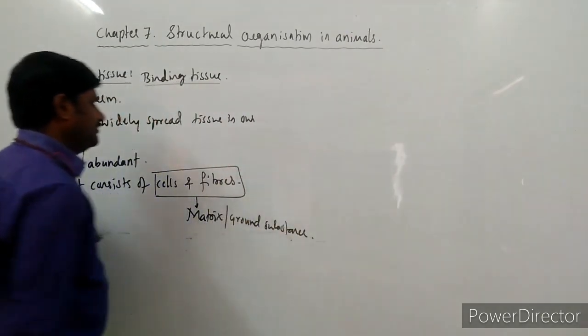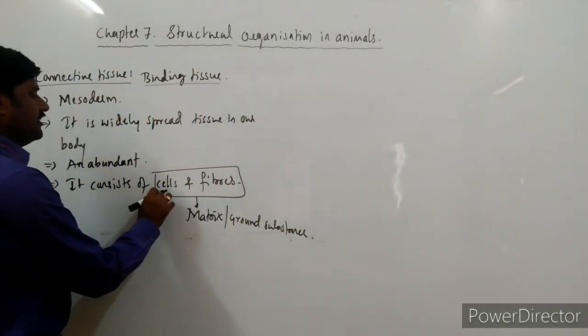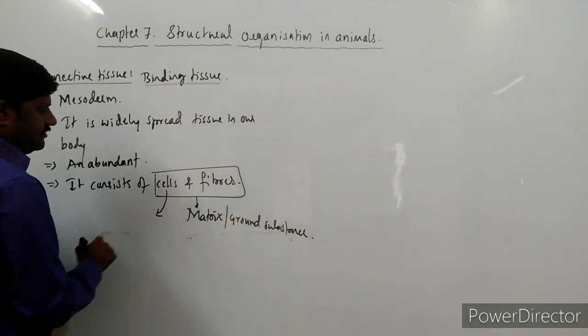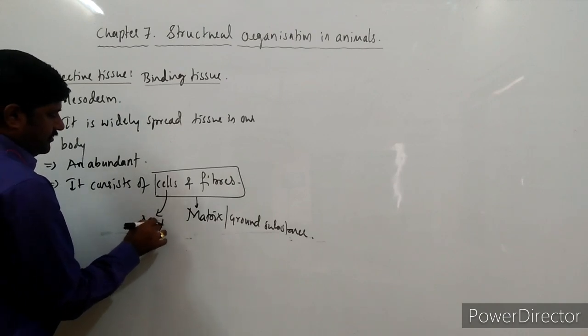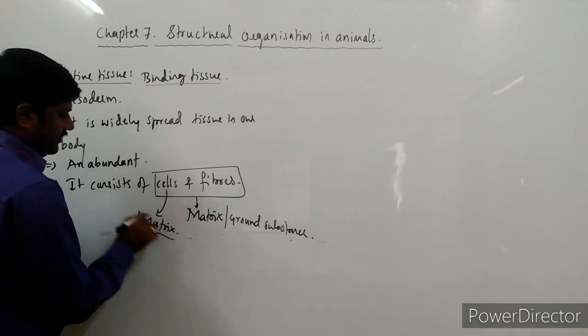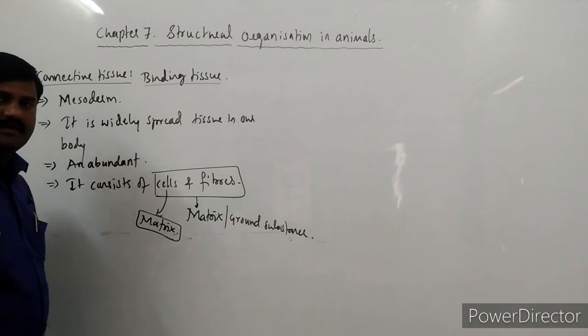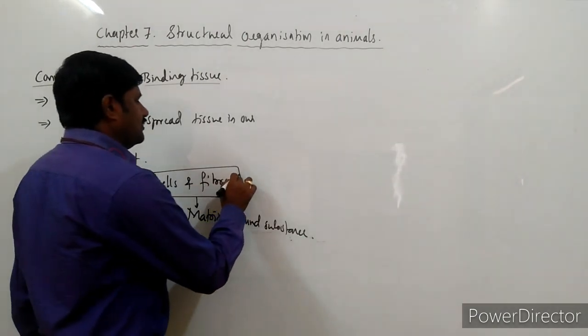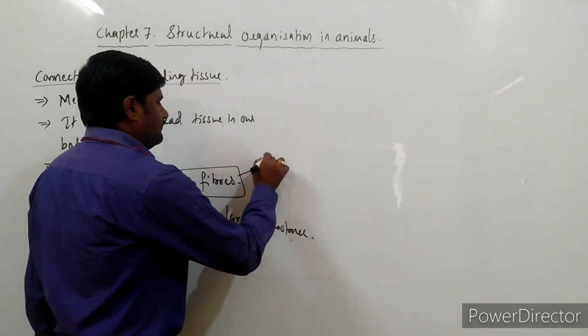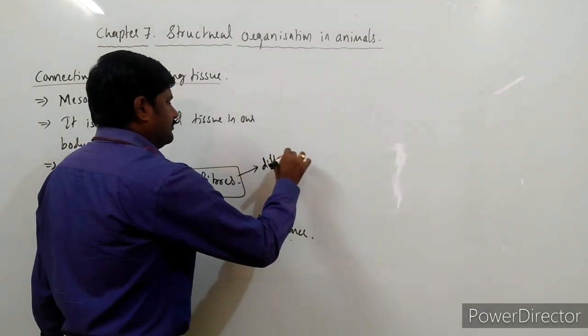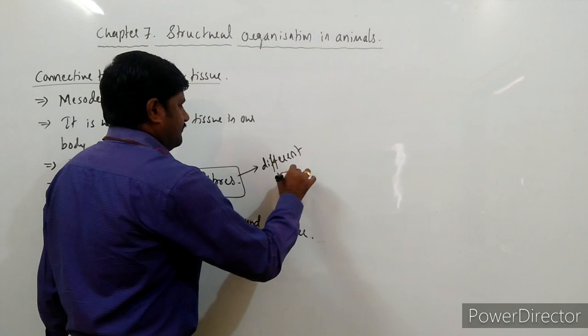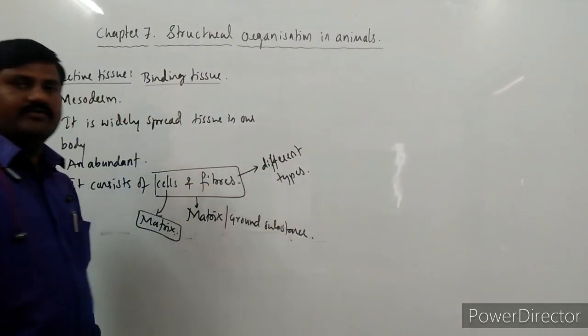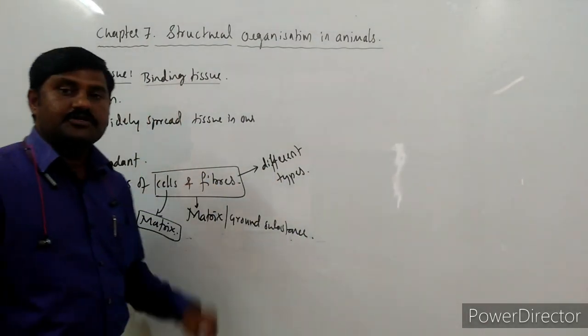Ground substance, right? And these cells secrete the fluid that is present in the matrix itself, right? And different types of fibers are also secreted here in this tissue.